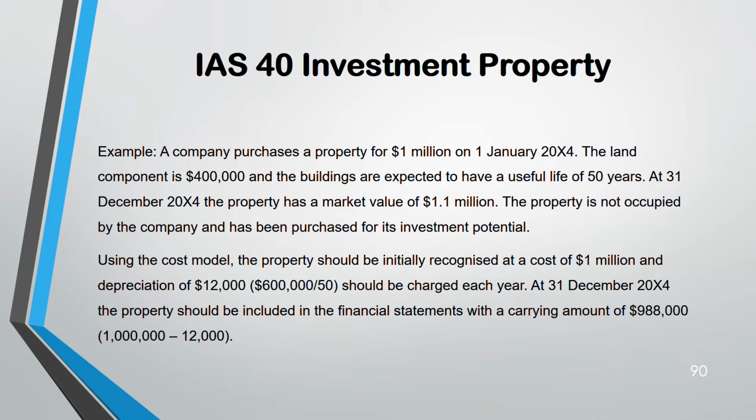If you use the cost model, this is how it will look. See, we don't touch the land, because they talked about property. We are more focused on the building. So out of that 1 million, forget about the 400 land. Think about the balance 600 building. So 600 divided by 50, which is 12,000, is the depreciation. If you deduct the 12,000 depreciation from the 1 million property, that will give a carrying amount of 988,000 in the statement of financial position.